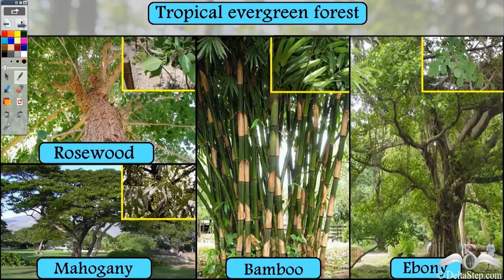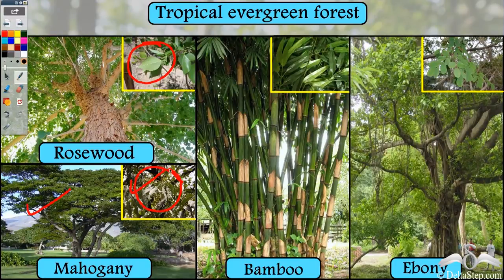Now, what are the common types of trees found in such forest? Well, rosewood is a very common type of tree found in such forest. So the rosewood tree looks something like this, and by the leaves you will be able to identify that it is a rosewood tree. Now, what about mahogany? Well, the structure of this tree is something like this. And how would you identify this tree? Well, definitely by its leaves and the fruits. So if you see this type of leaves and fruits, then it is a mahogany tree.